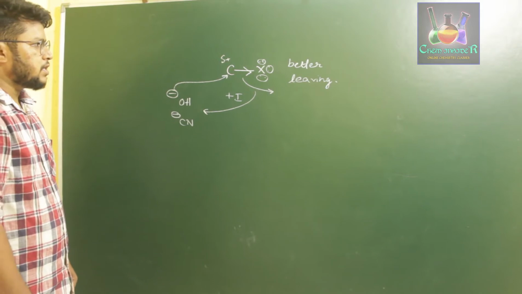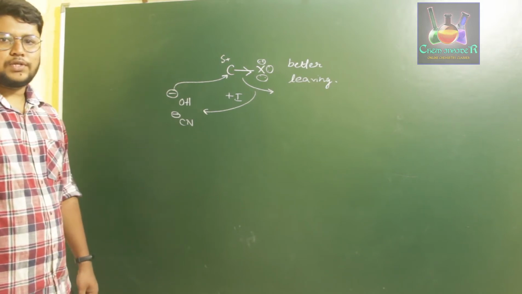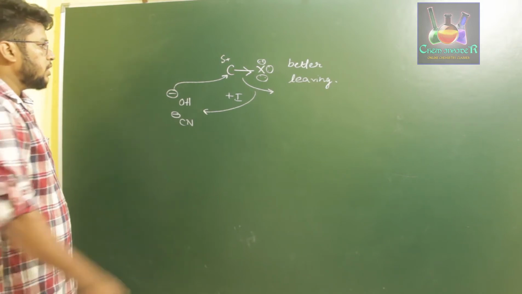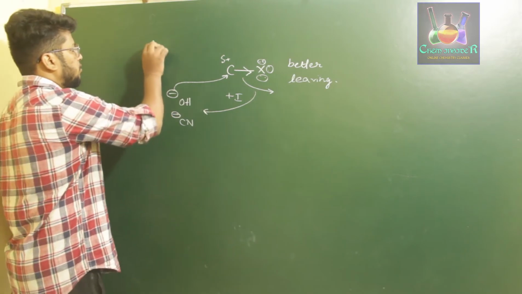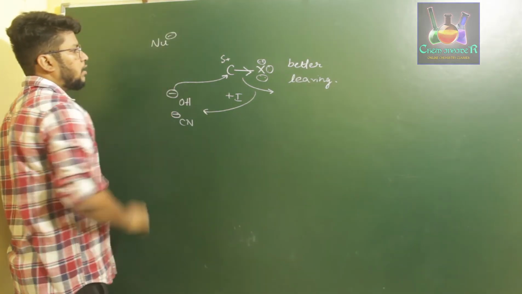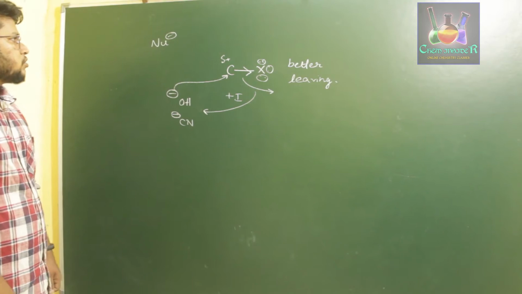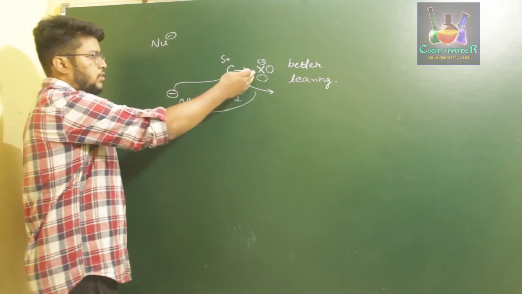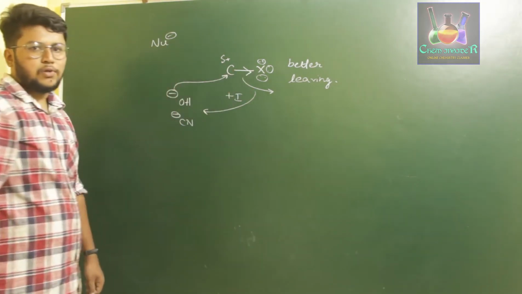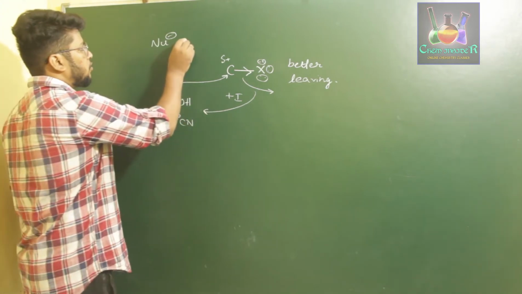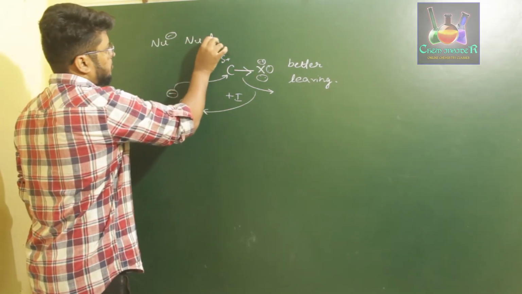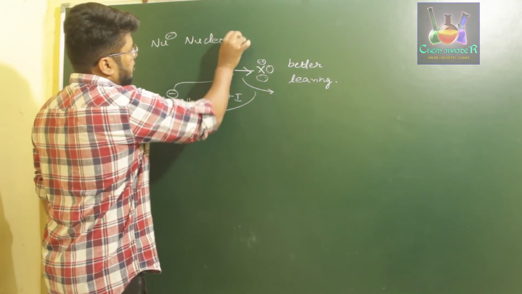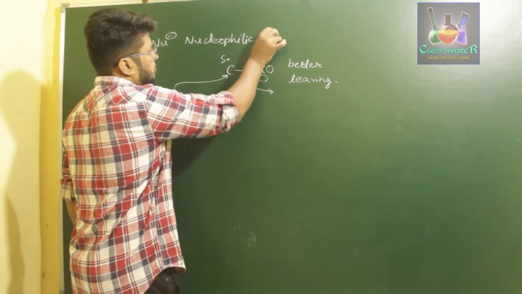Okay, so this is the reason why halogens are always called a better leaving group. This complete concept is nothing but the nucleophile attacking the carbon. Since we substitute the halogen with a nucleophile, we also call these reactions nucleophilic substitution reactions.